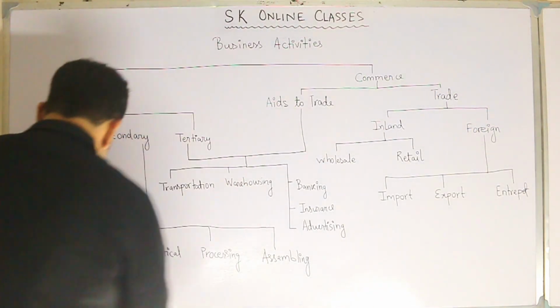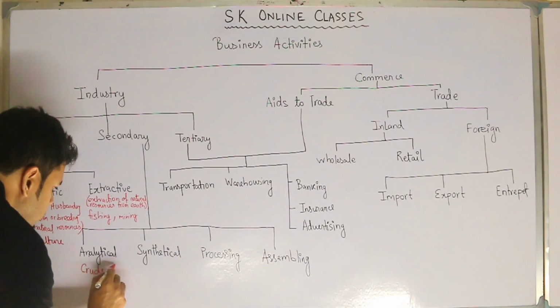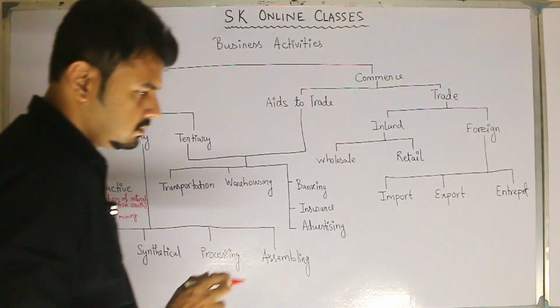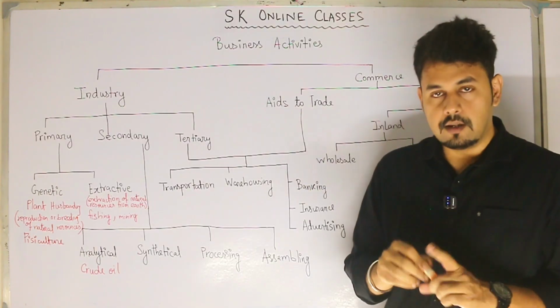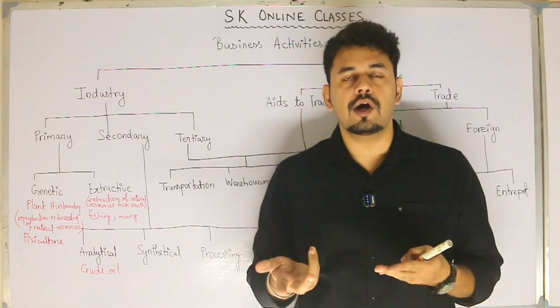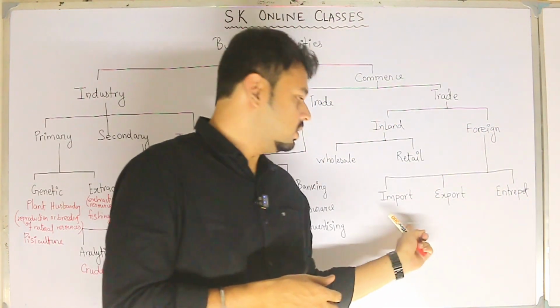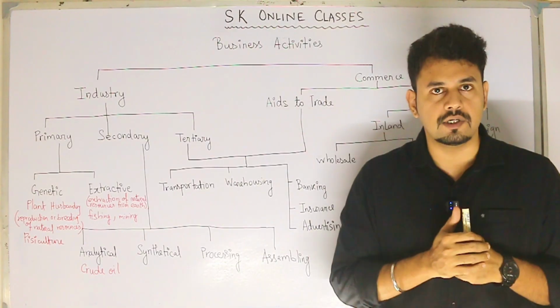An example of such industry is crude oil. We know crude oil is imported. We will discuss imports later. But imported from where? Middle East countries.